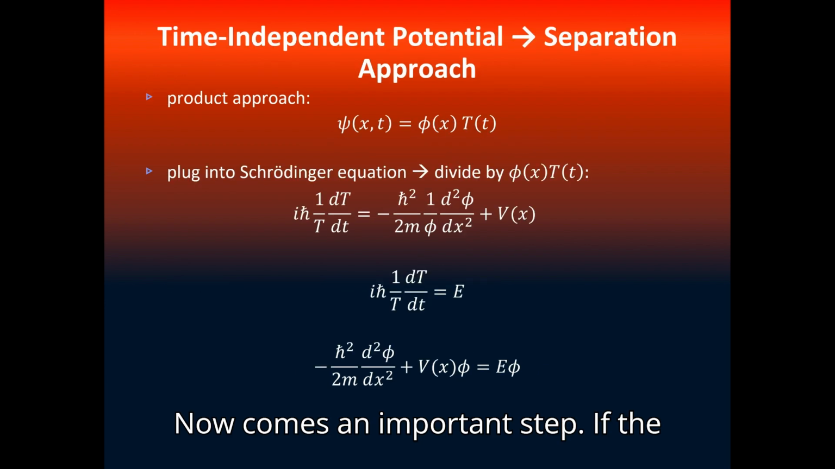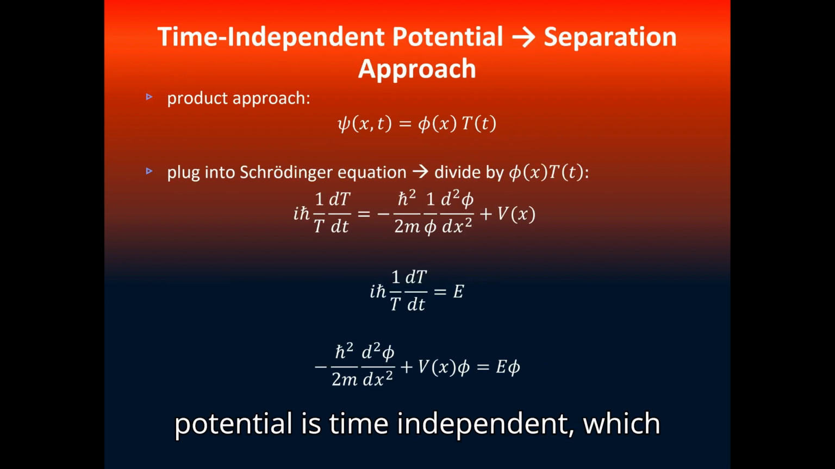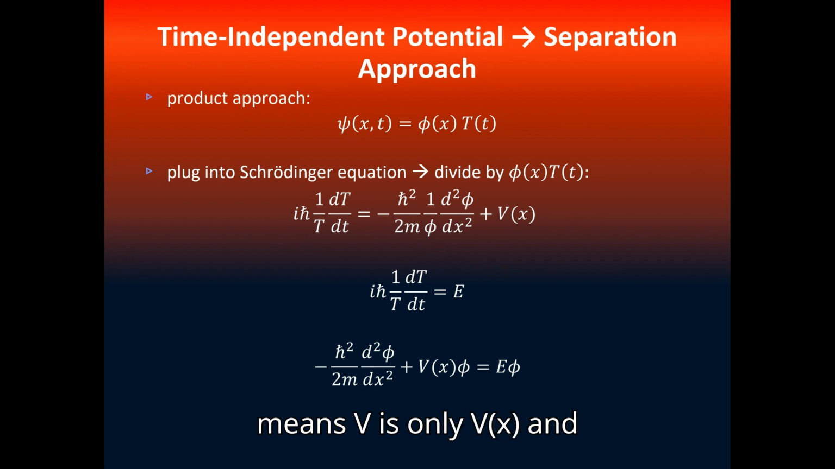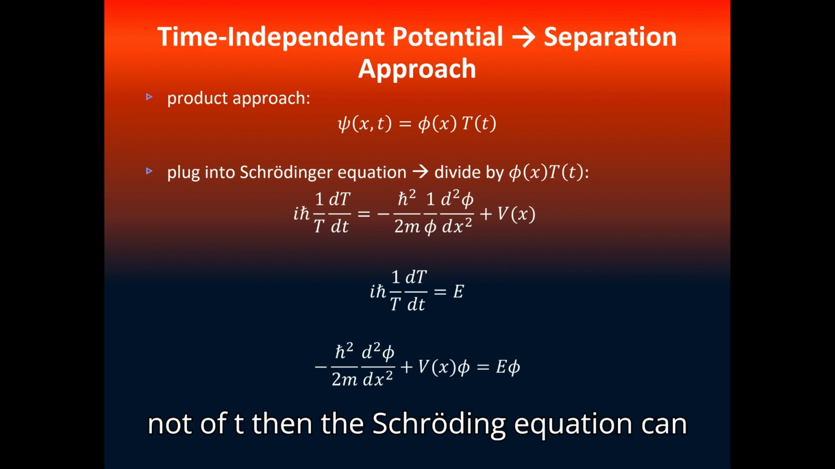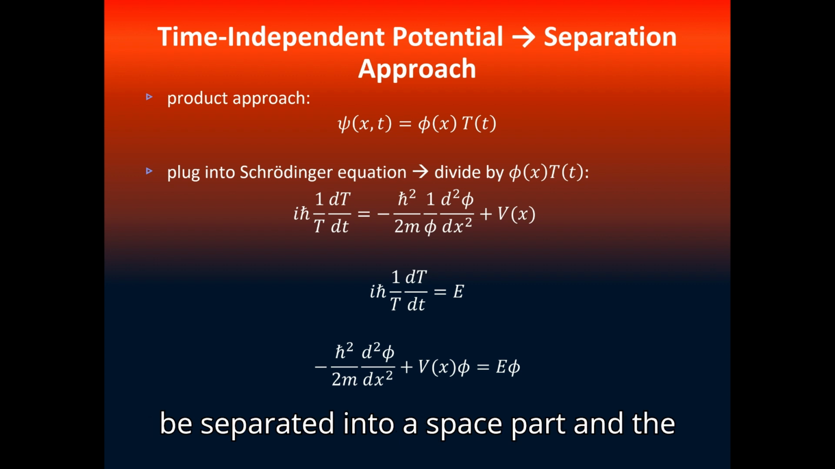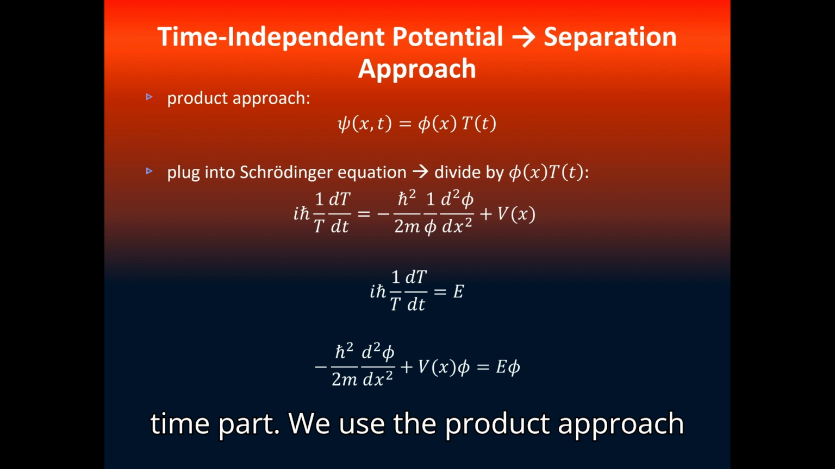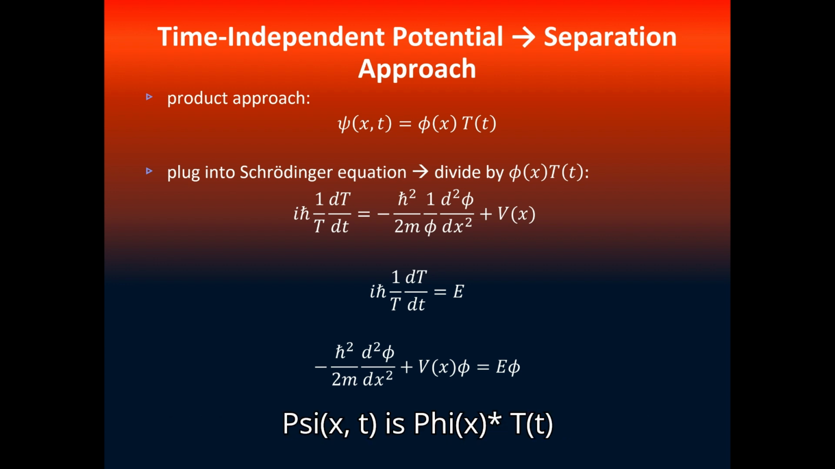Now comes an important step. If the potential is time independent, which means V is only V of x and not of t, then the Schrödinger equation can be separated into a space part and a time part. We use the product approach. Psi of x and t is phi of x times T of t.